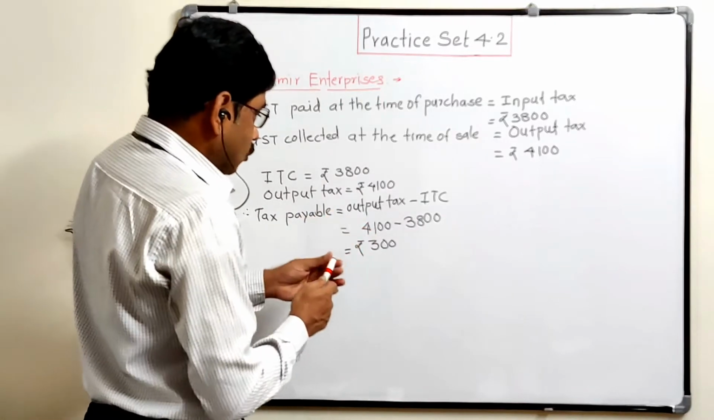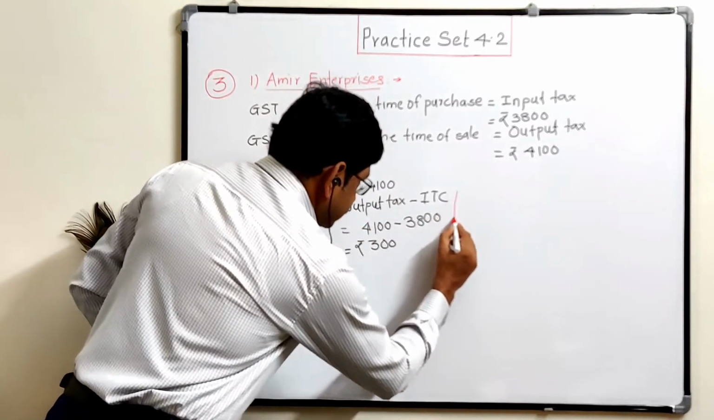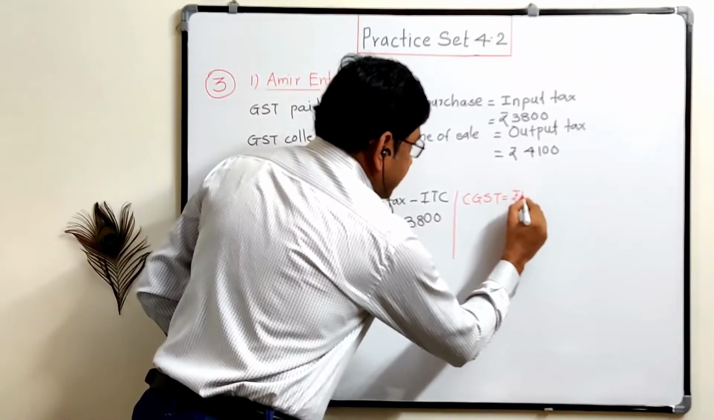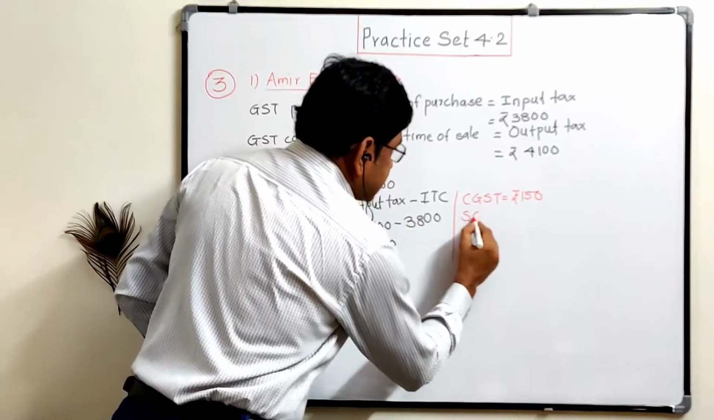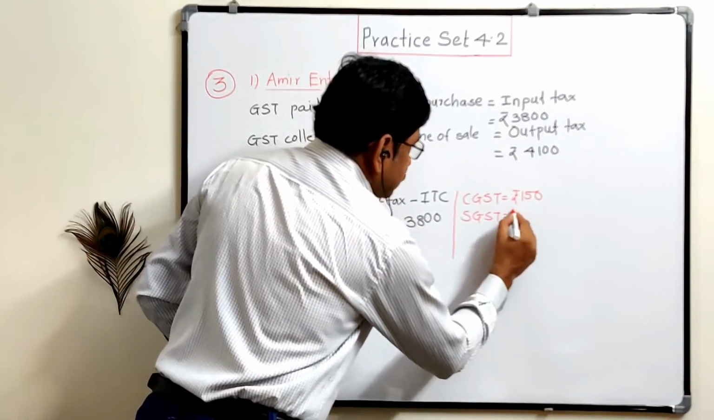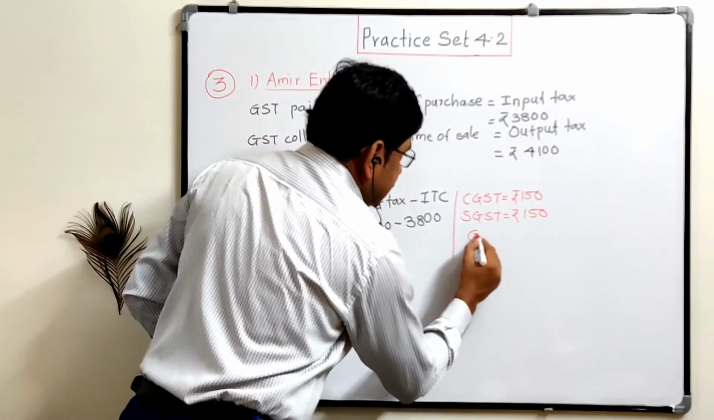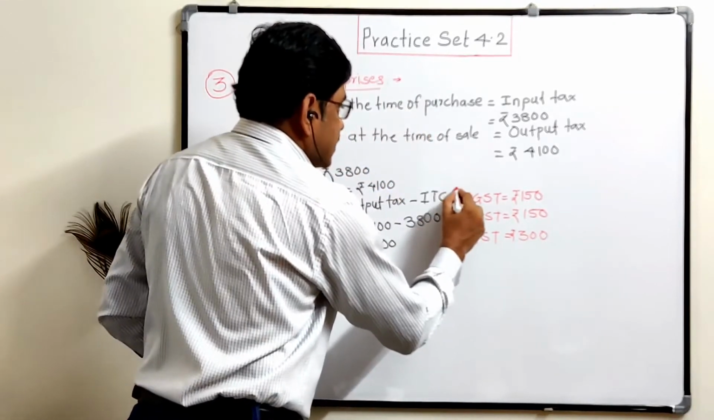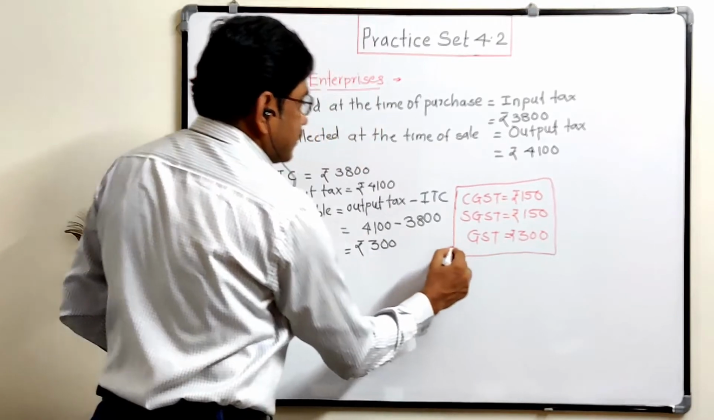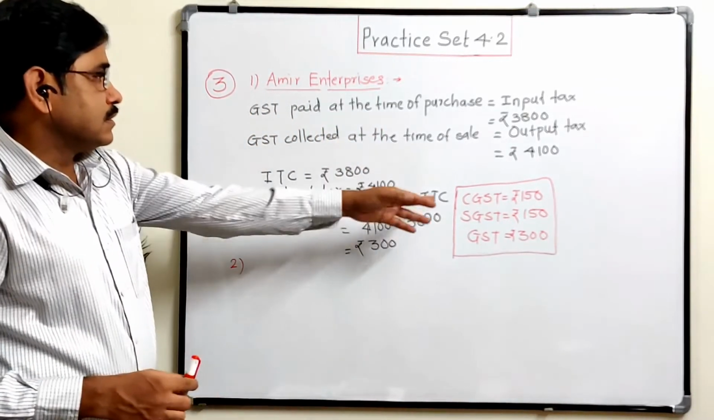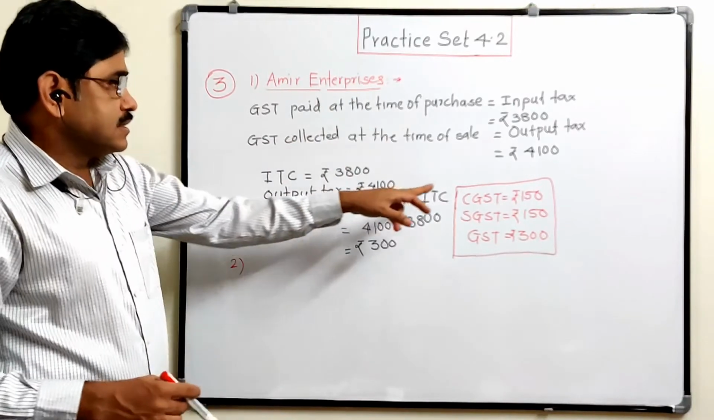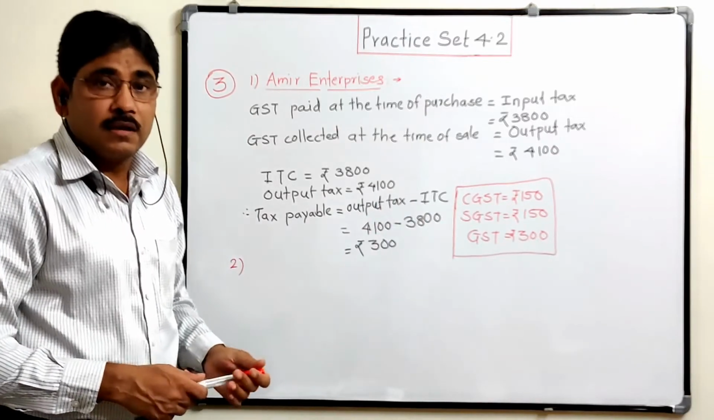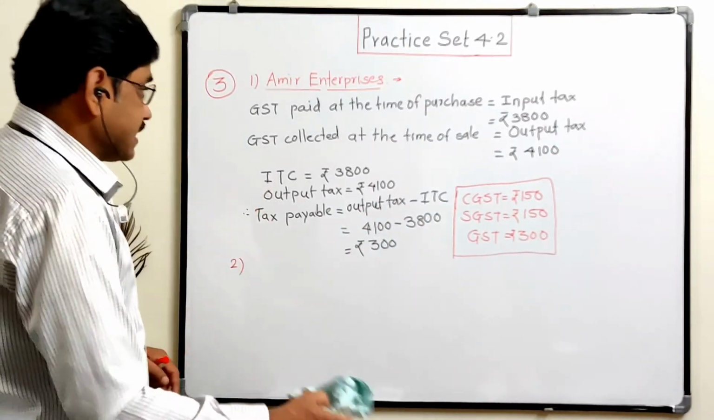So here, out of this 300, CGST is rupees 150, SGST is rupees 150, and total GST is equal to rupees 300. So in this first transaction, this is the GST to be paid or payable: CGST payable 150 rupees, SGST payable 150 rupees, and total GST payable 300 rupees. Now let us see the second stage of this example.